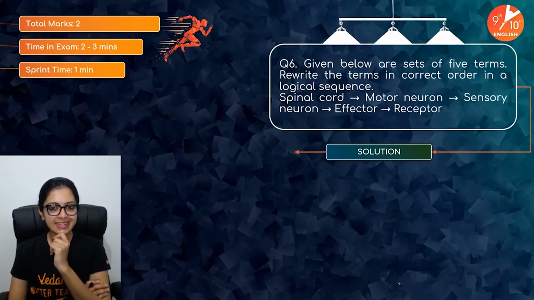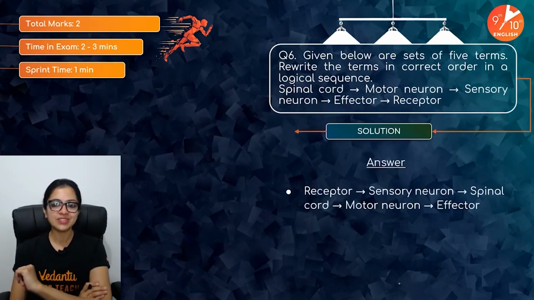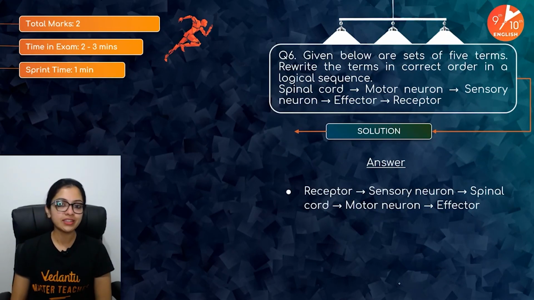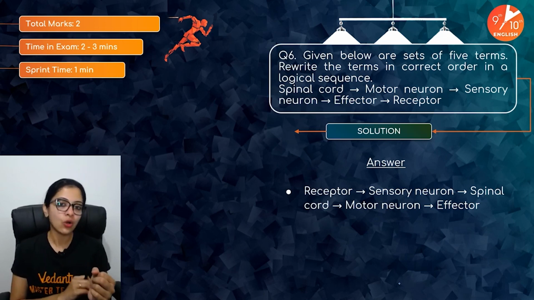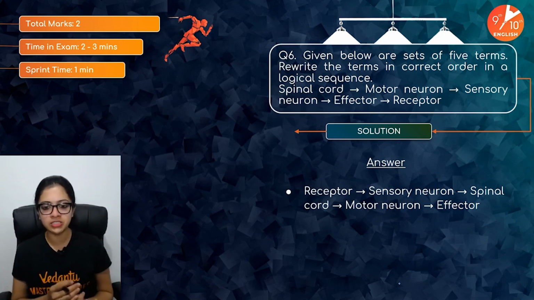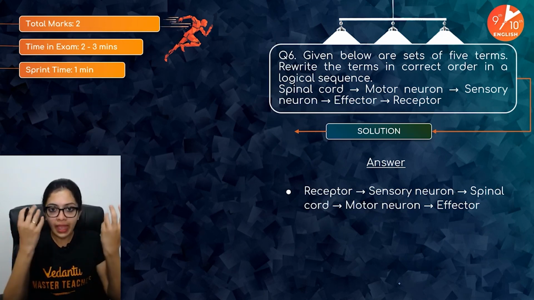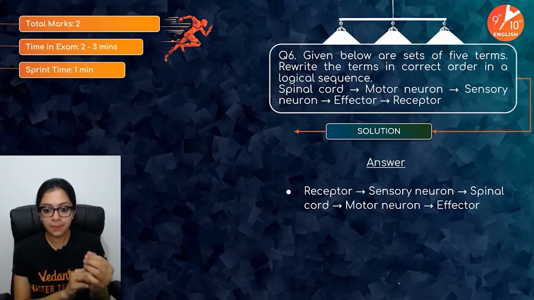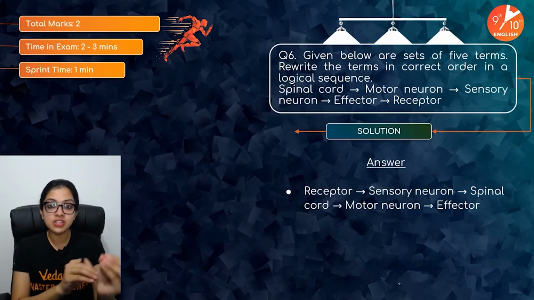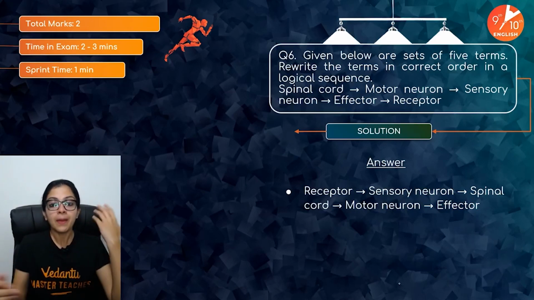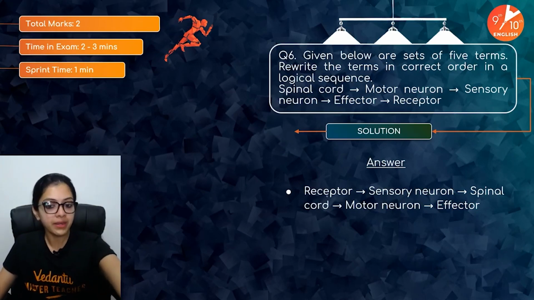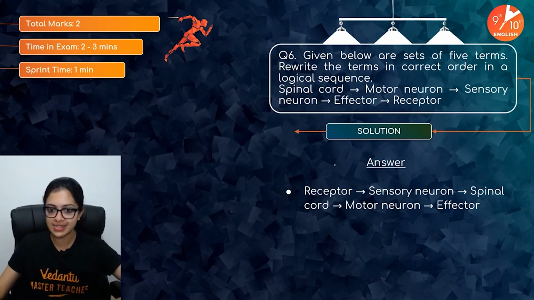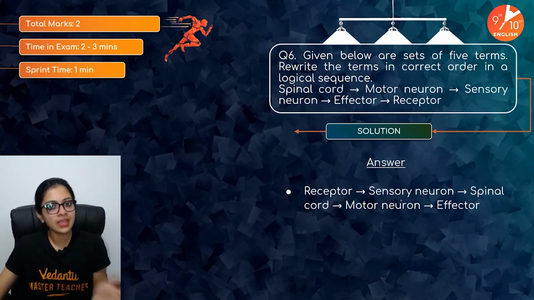Here is your answer. It starts with the receptor, your sense organs or your receptors in general, which the stimuli come in contact with. From there, sensory neurons transmit information to your brain or the spinal cord. But if we are talking about spinal reflexes, we just need to mention the spinal cord.